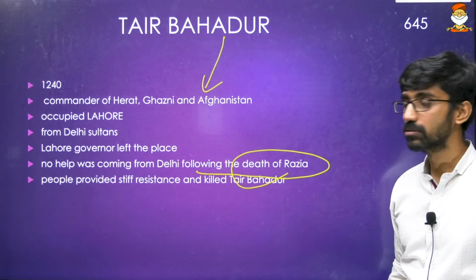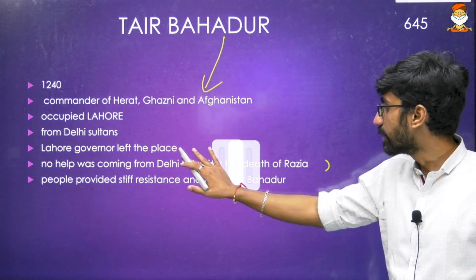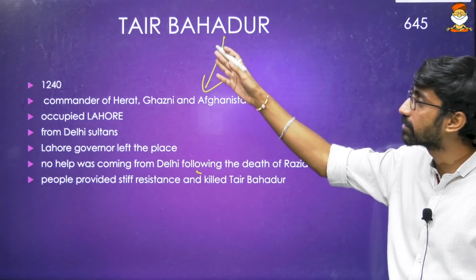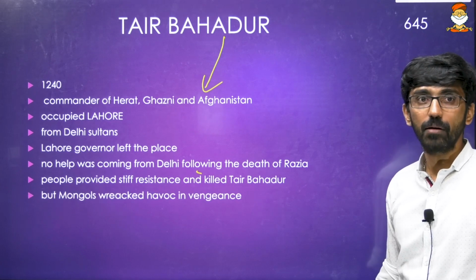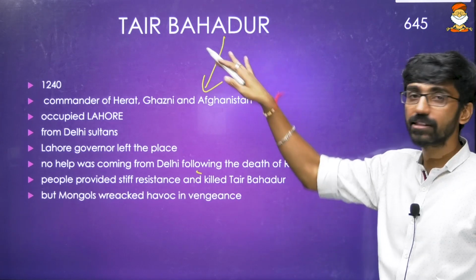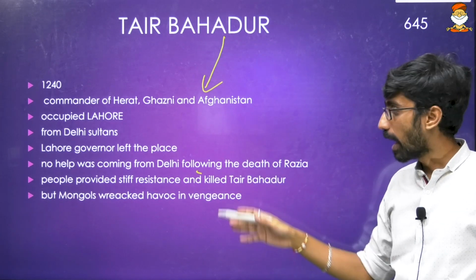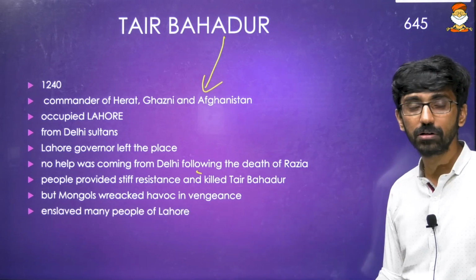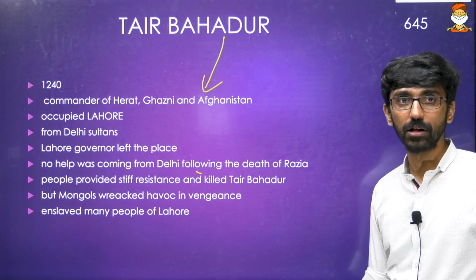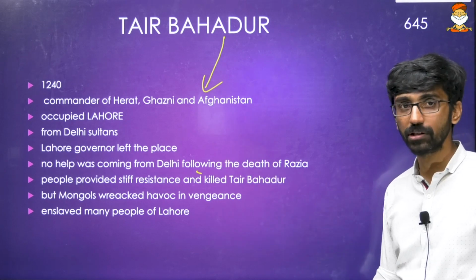But the people of Lahore gave a stiff resistance and even killed Tair Bahadur also. He's a Mongol general, Mongol commander. But Mongols, to take revenge for the death of Tair Bahadur, came back and wreaked havoc in vengeance, and they enslaved many people of Lahore, and they killed many people of Lahore also. Okay, it's happening around 1240, 1241.